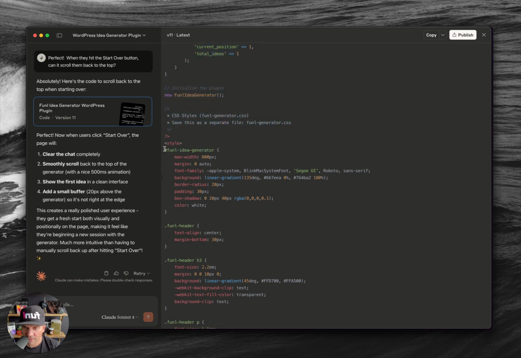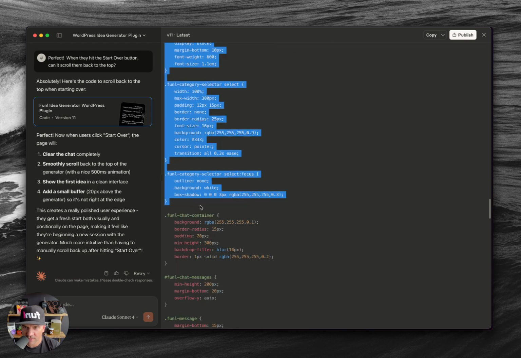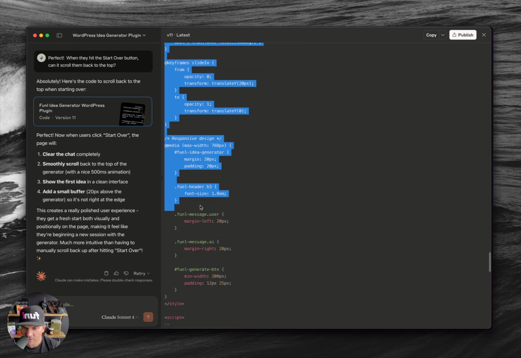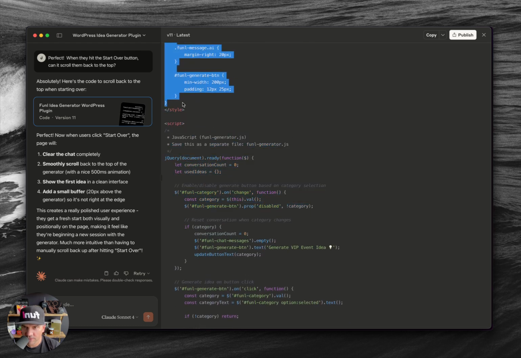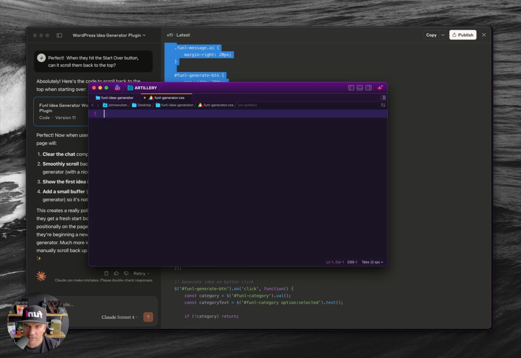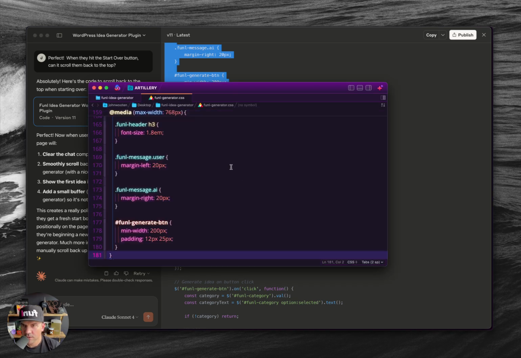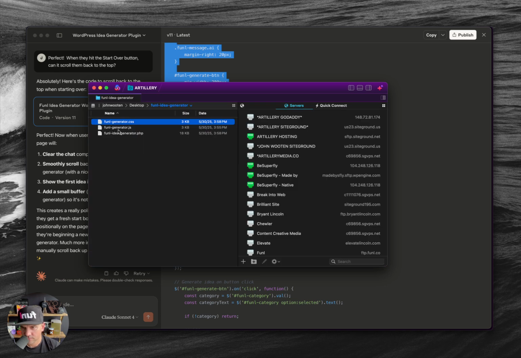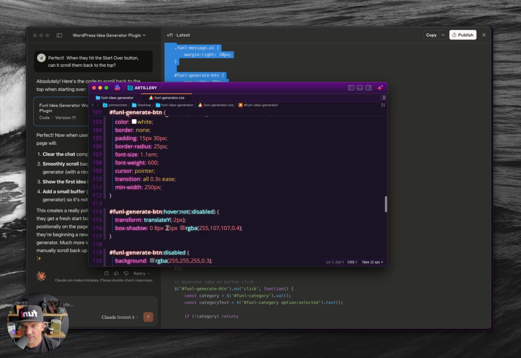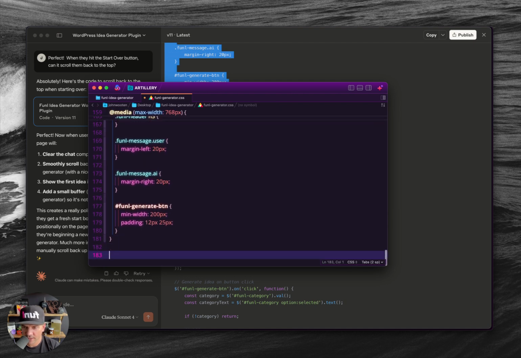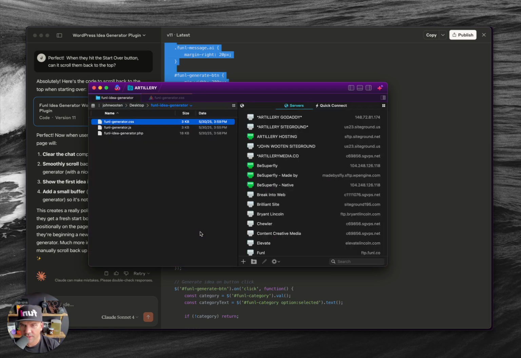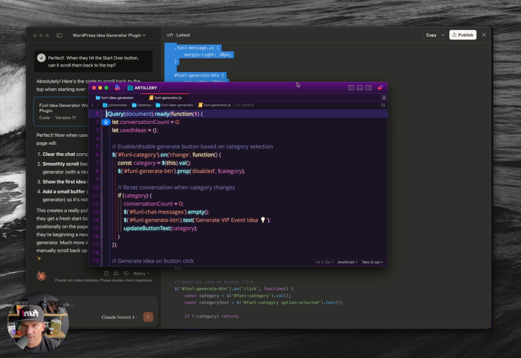Next is going to be the CSS file. Come down here, grab from right under the style to right before the closing style tag. Copy that. Select all. Paste that in. Now, what I normally do on my CSS, and I'll do it on this one, I add a last edited by. So I'll go ahead and add that. That way, if anyone else works on this, May 30th, there we go. All right, close that.